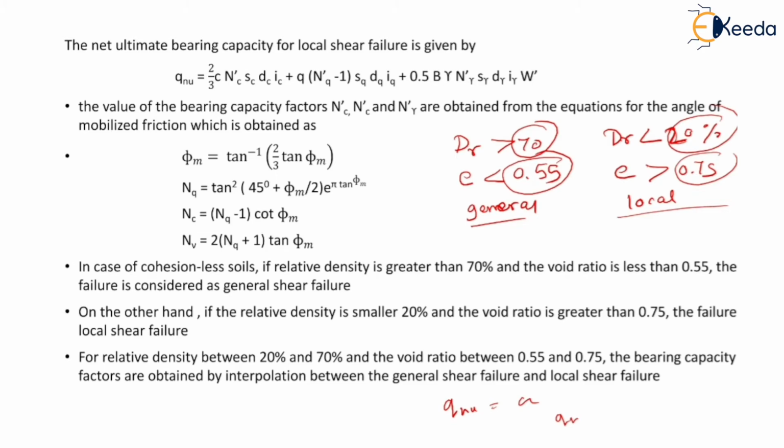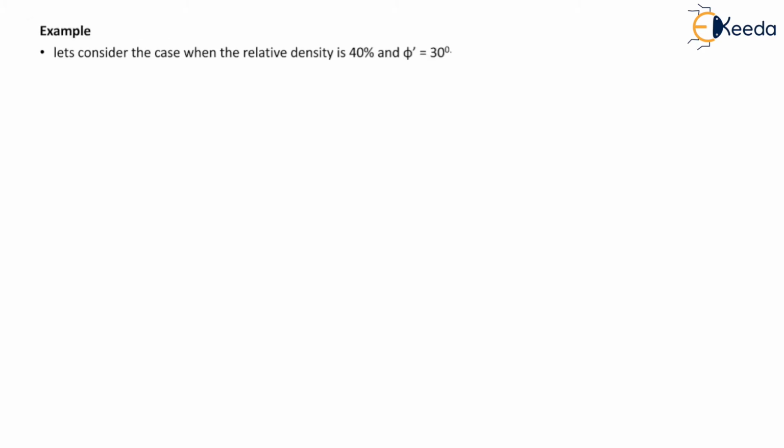and then we will do the interpolation using those two obtained values. For example, let us consider the case when the relative density is 40% and phi dash is 30 degree. So relative density is 40%, that is it is in between 20 to 70. So we will have to do the interpolation.